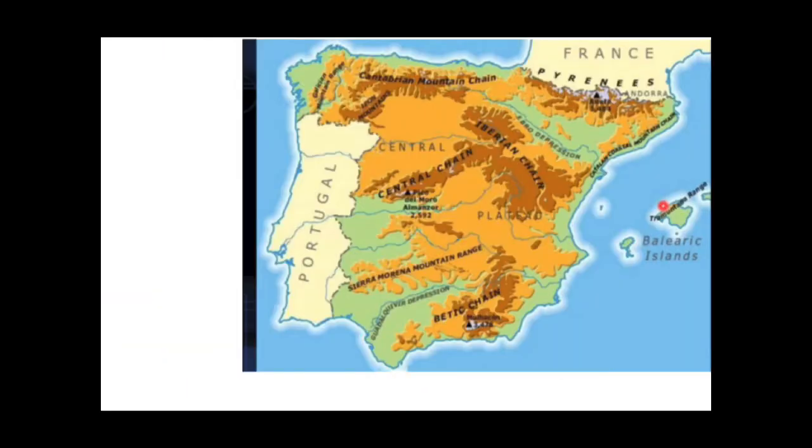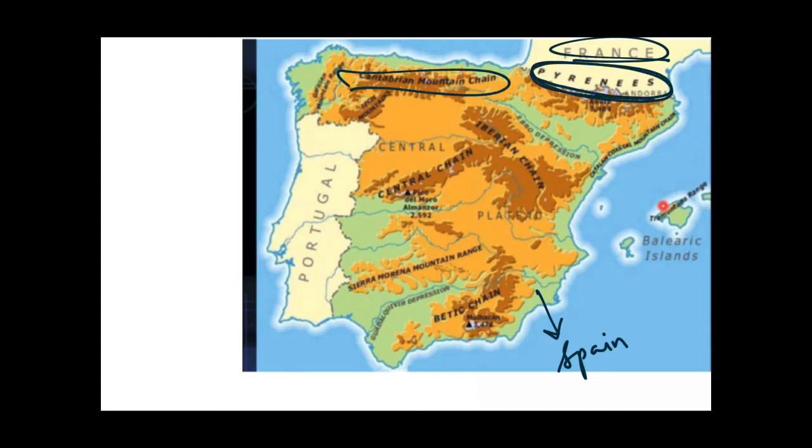So guys, as you can see in this map, this is the map of Spain, and here you can see this is France, and on the border of Spain and France, these are the Pyrenees mountains, as you can see over here. Okay, then I told you about the Cantabrian mountain chain. These are the Cantabrian mountain range, and this one is the Central Cordillera range. It is written over here as Central chain, but it is also known by the name Central Cordillera mountain range. And then we read about the Sierra Morena mountain range, and to its south lies Sierra Nevada.